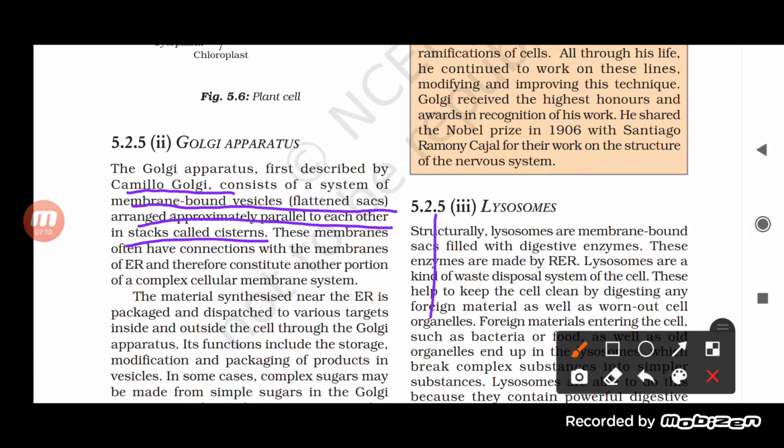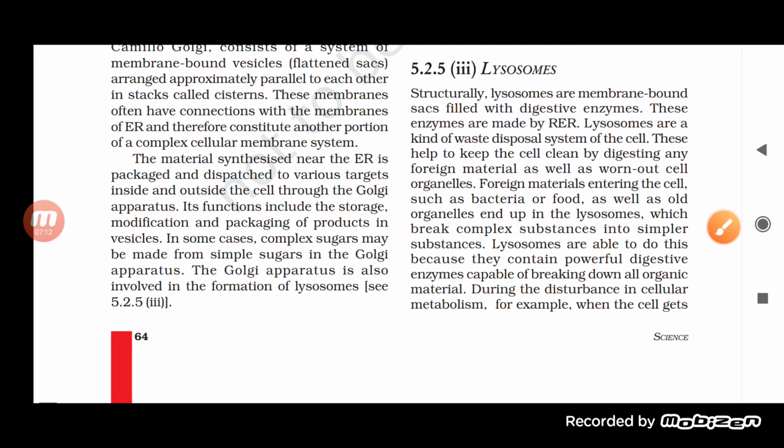Now if we look at the other one, it is written here: what is the role of the Golgi apparatus? The material which is synthesized near the endoplasmic reticulum is packed and dispatched to various targets inside and outside the cell through the Golgi apparatus.